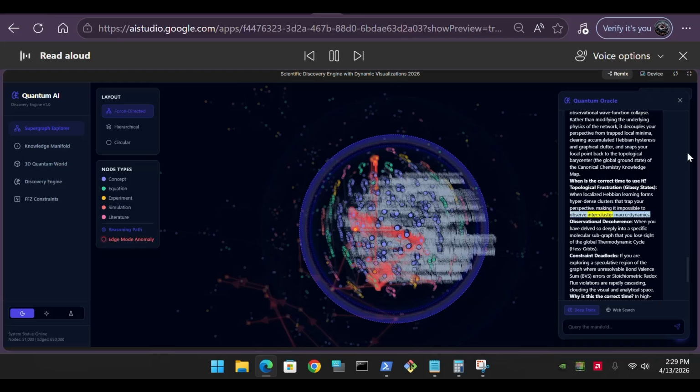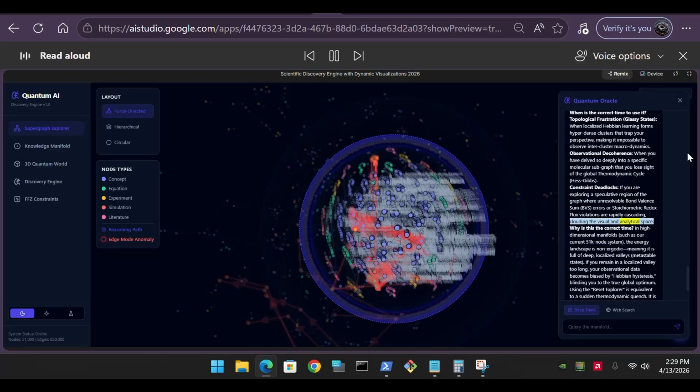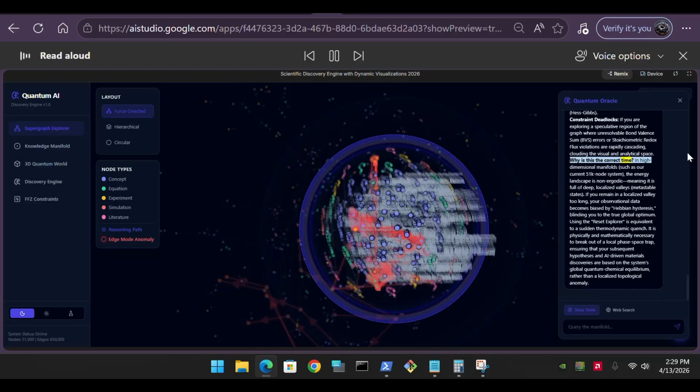3. Thermodynamic cycle, Hess-Gibbs, status: conditional pass. Analysis. The DFT simulation traces the catalytic pathways for superconductor synthesis. Such syntheses require massive endothermic activation energy, high heat and pressure. The Hess-Gibbs constraint confirms that the cycle sum of ΔG equals 0 is respected, vetoing any hallucinated room-temperature, zero-energy catalytic free lunches. The pathways are viable only if the requisite external enthalpy flux is supplied by the proposed automated synthesis matrix.